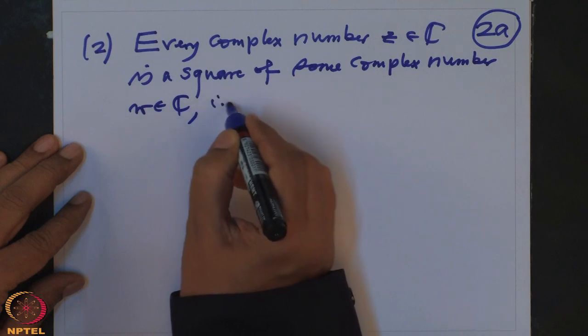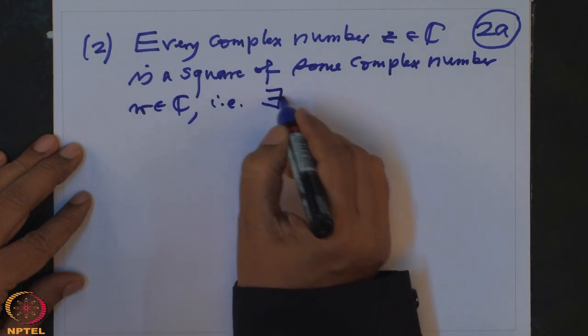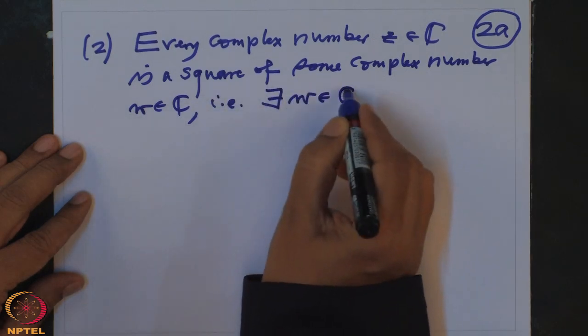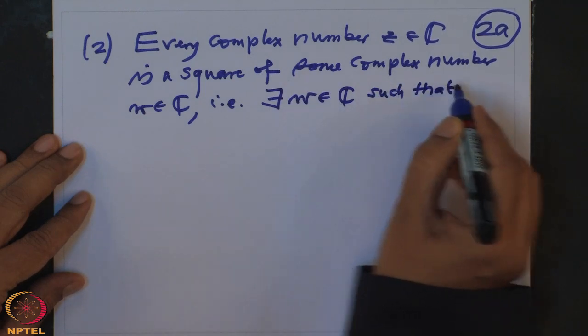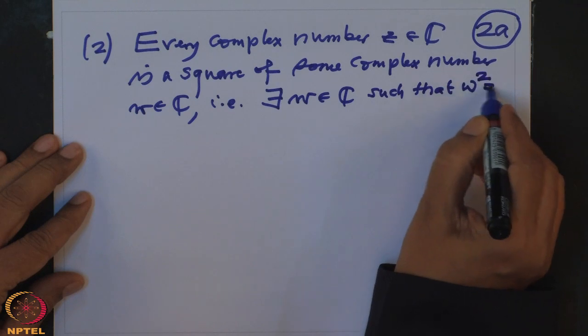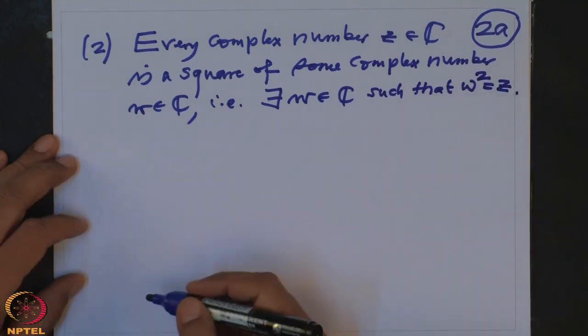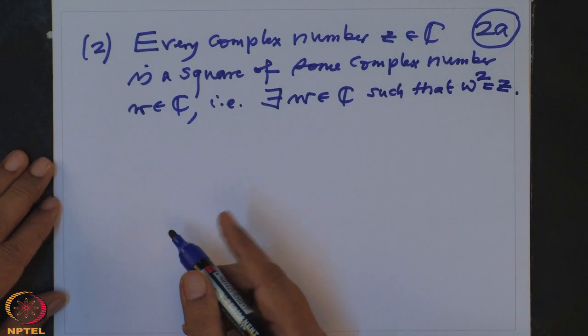That is, there exists w in C such that w square equals z. This is what we will also use in the proof later.